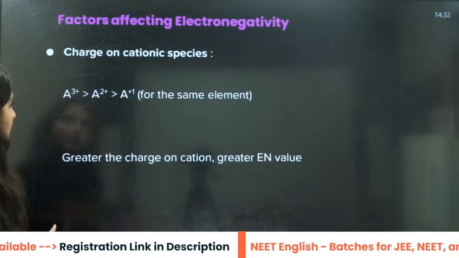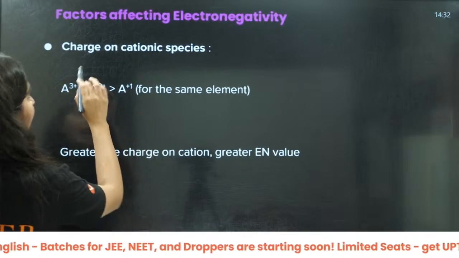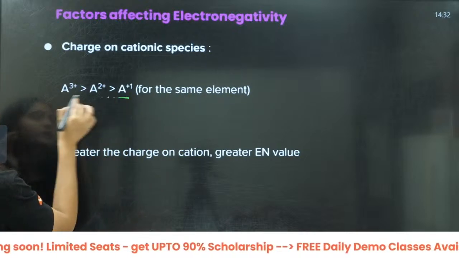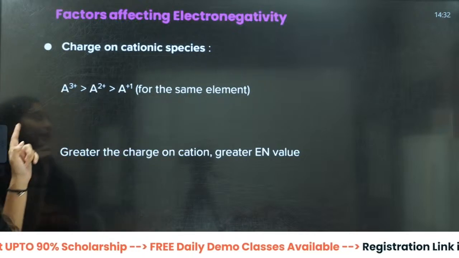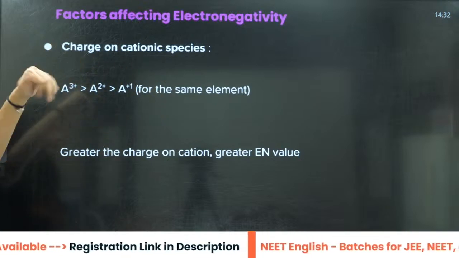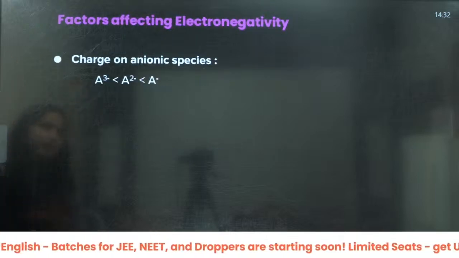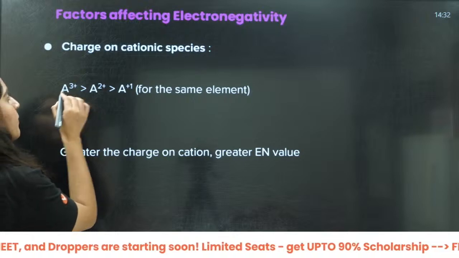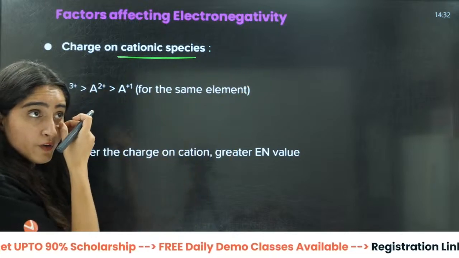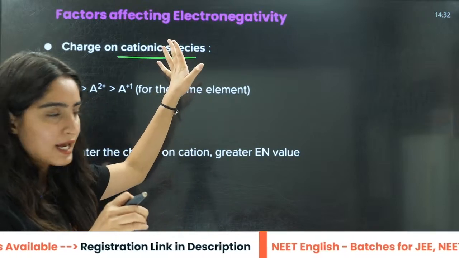Okay. So you can write here, firstly, the charge on cationic species. If the charge on the cationic species is increasing, then electronegativity will also increase, whether it's cation or anion.